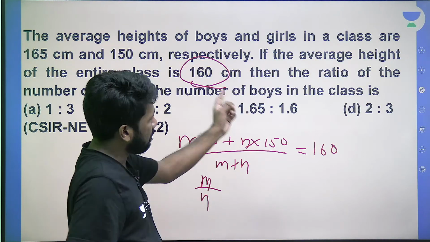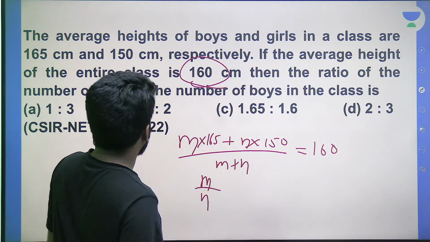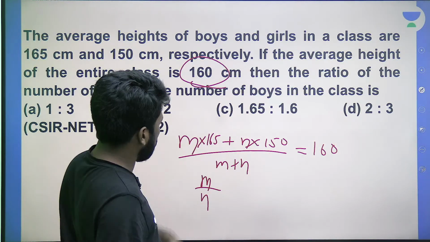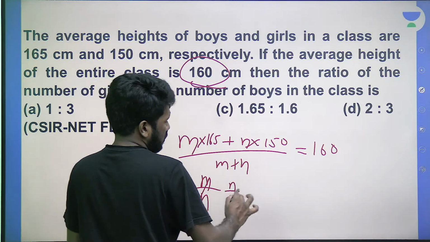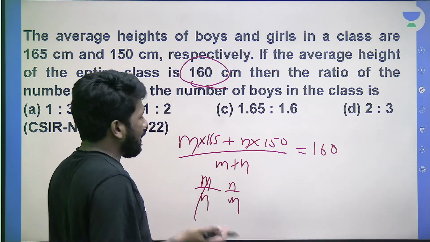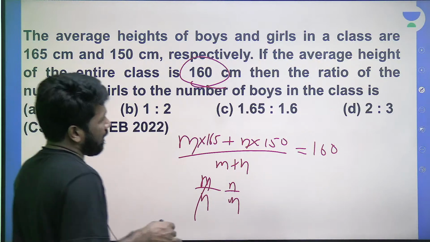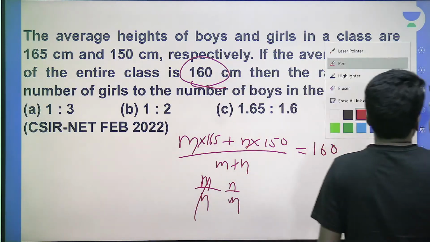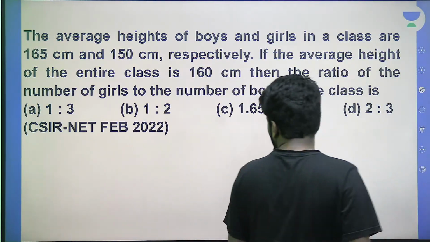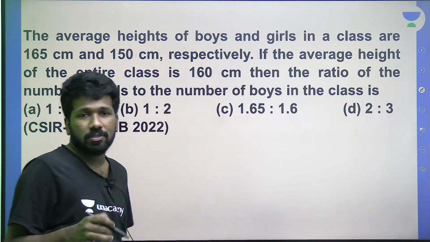And ये equation को cross multiply करके simplify करके finally you will get M by N ratio, which is what we need. Number of boys to number of girls in the class. So N by M is the ratio we need. But that is time consuming. That is school day math. We are not doing school day math because that is very time consuming and very boring. So how to do this more smartly?